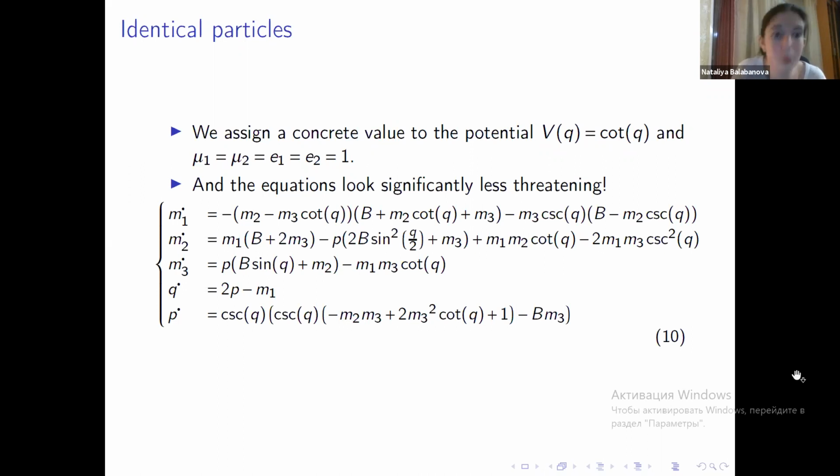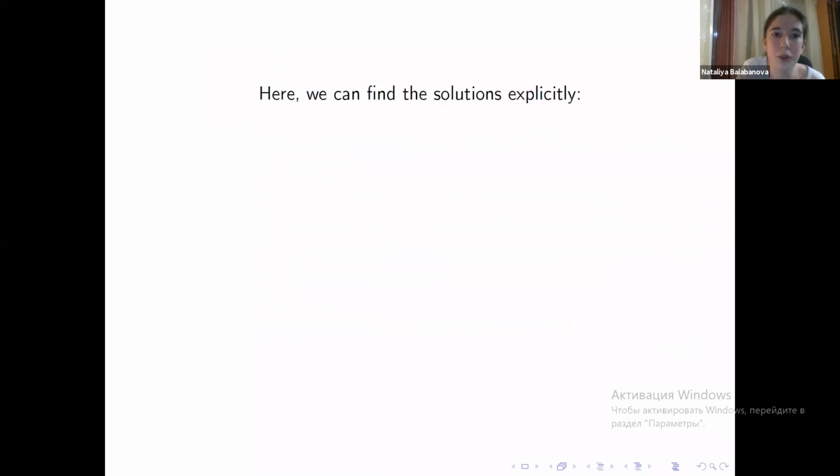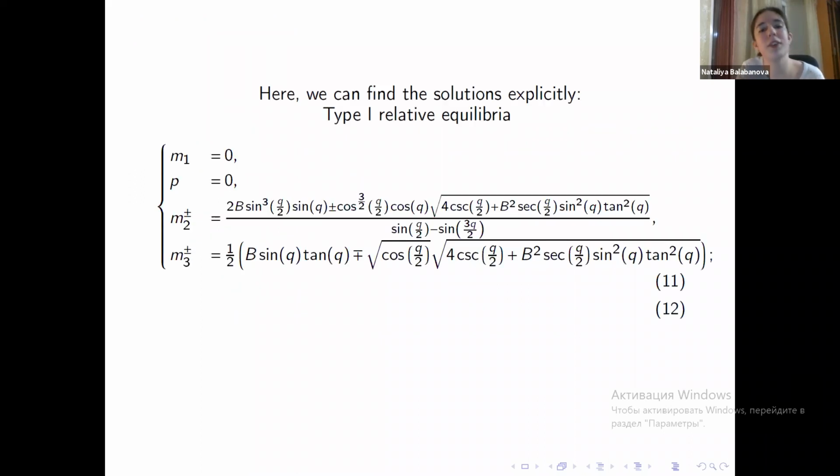So they have this form, and in fact, we can solve them now, which is good news. Here is the first pair of the solutions, which we'll refer to as type 1 relative equilibrium. And everything I say about existence and further on stability of equilibria, I will formulate in terms of B and Q. So the strength of the magnetic field and the angle.